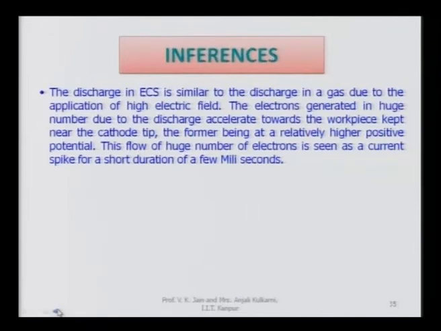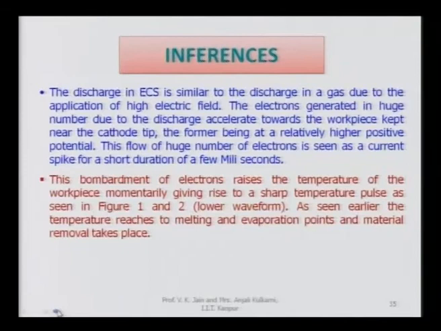This flow of huge number of electrons is seen as a current spike for a short duration of a few milliseconds. This bombardment of electrons raises the temperature of the workpiece momentarily, giving rise to a sharp temperature pulse as seen in the figure in the earlier slide. As seen earlier, the temperature reaches melting and evaporation points and material removal takes place due to the melting as well as evaporation.